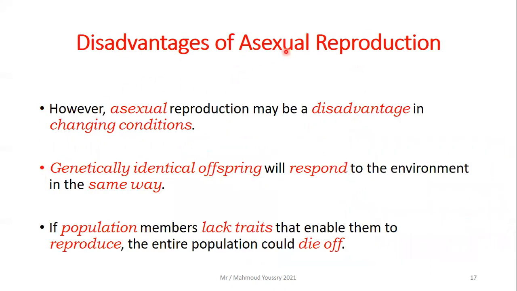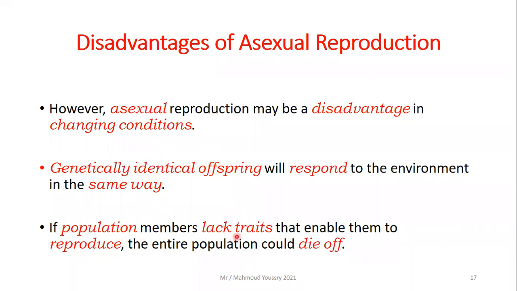However, what are the disadvantages of asexual reproduction? Do you remember the environmental conditions? Asexual reproduction may be a disadvantage in changing conditions. Genetically identical offspring that come from asexual reproduction will respond to the environment in the same way. So if the conditions change, they will die off.